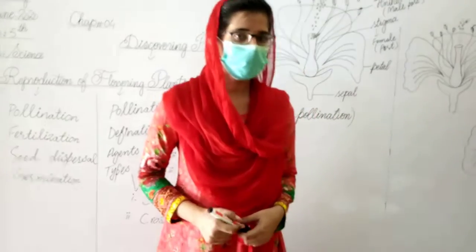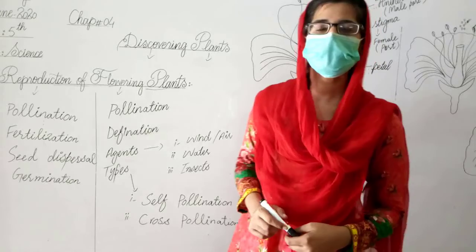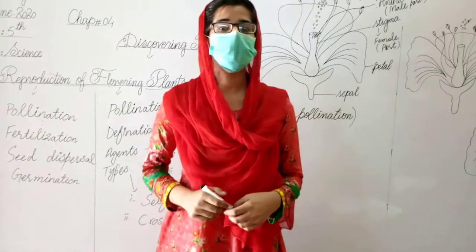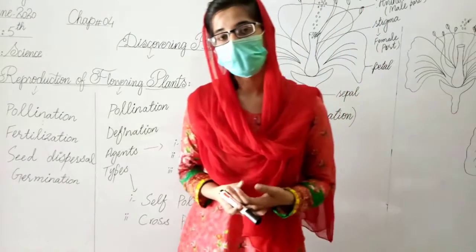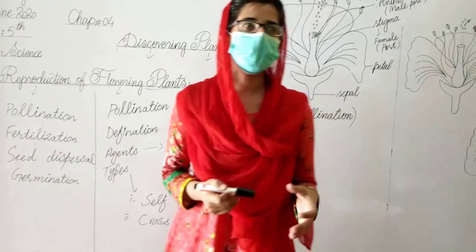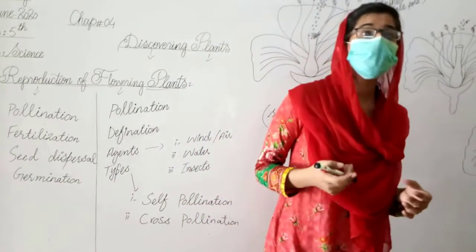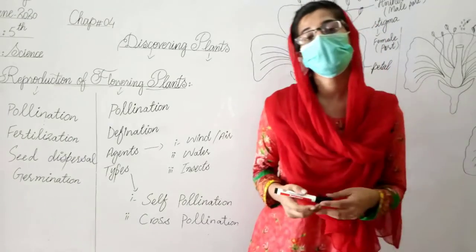Now I will recall my lecture. In today's lecture we have learned about discovering plants. Discovering plants means to identify the parts of the plants and to discover the function of the plants. The next topic is reproduction of flowering plants. Reproduction is the process in which new offsprings, new baby plants, are produced.